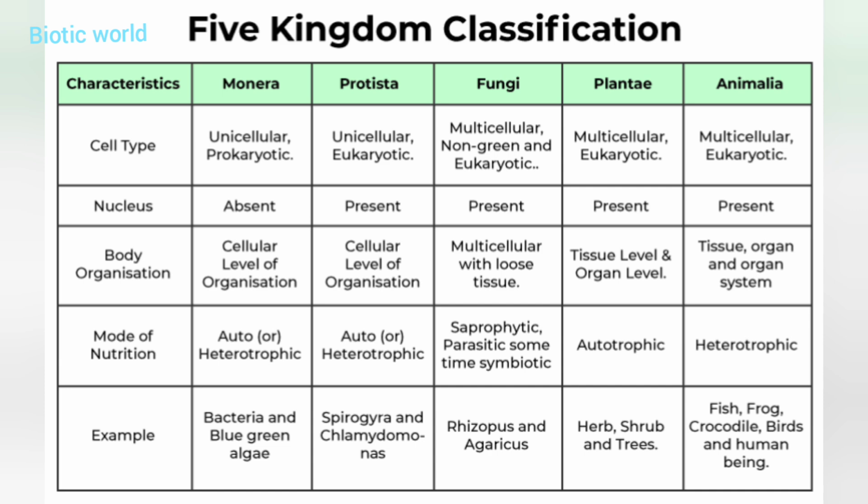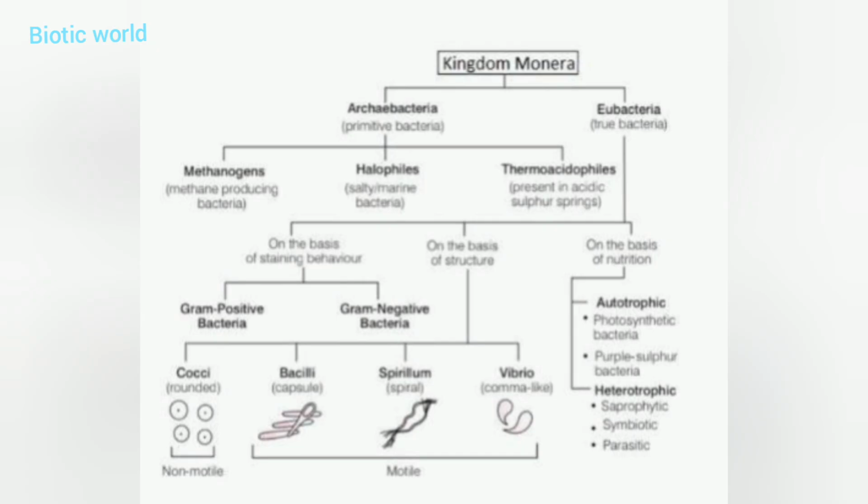Now let us see a diverse classification of kingdom Monera. Firstly, kingdom Monera is divided into two types, primitive bacteria and true bacteria. Then it is further divided into three parts. The three parts of the primitive bacteria are methane producing bacteria known as methanogens, second, the salty or marine bacteria known as halophiles, and third, those present in acidic sulfur springs known as thermoacidophiles.